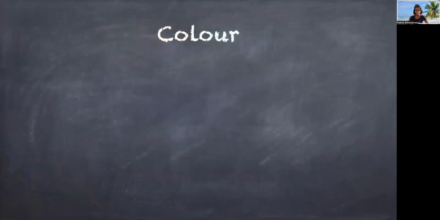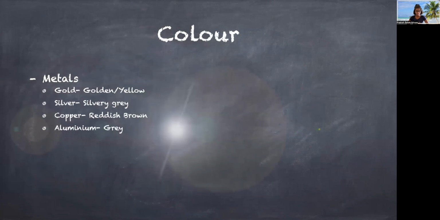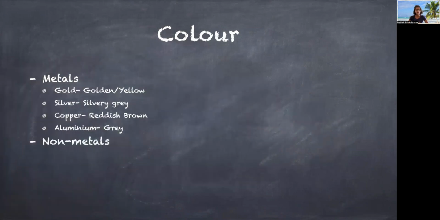The next property is color. Metals. Now I'm going to say the colors of some metals. Gold is golden or yellow in color. Silver is silvery gray in color. Copper is reddish brown in color. Aluminium is gray in color. Now I'm going to say the colors of some non-metals.